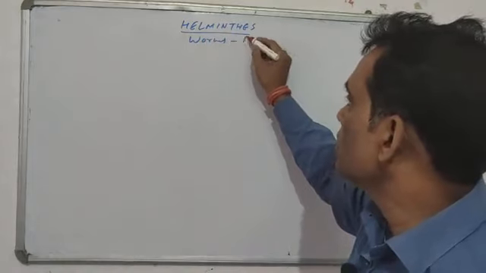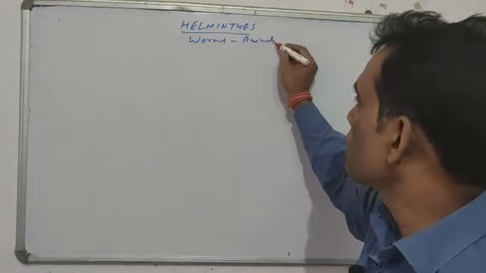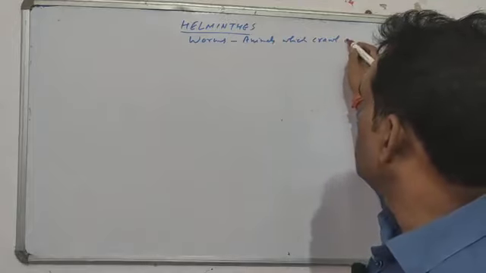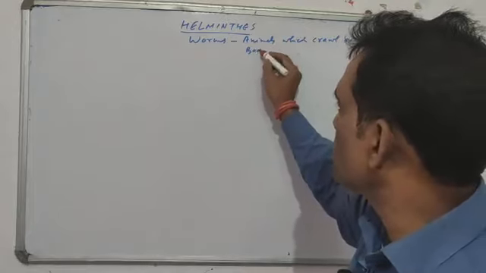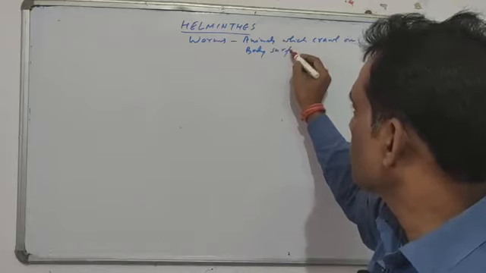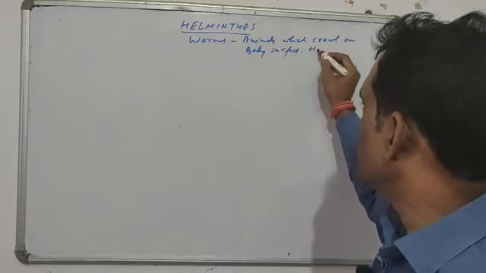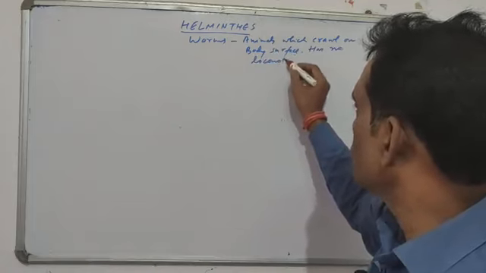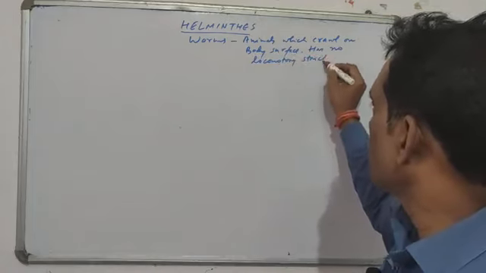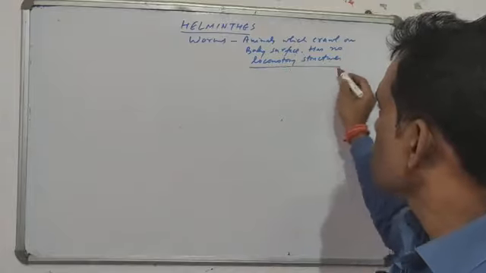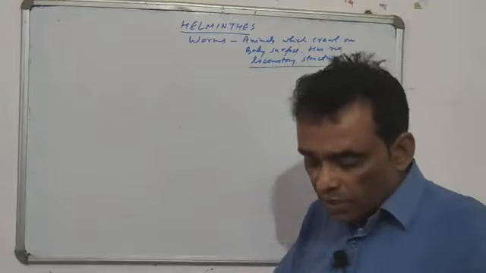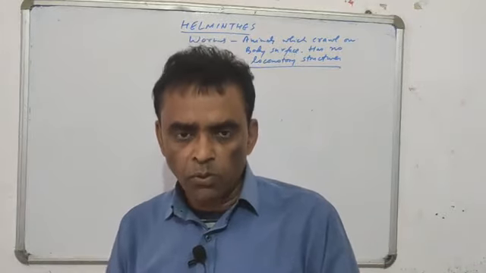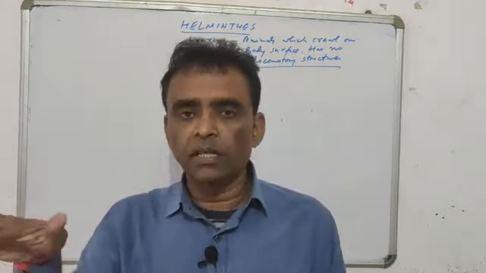Worms, in the sense the animals which crawl or move on their body surface, which have no locomotory structures. They have no locomotory structure with the body to walk on, and they crawl along on their whole body surface.